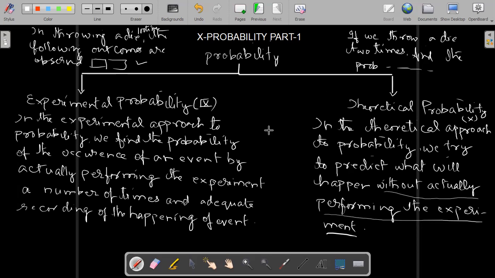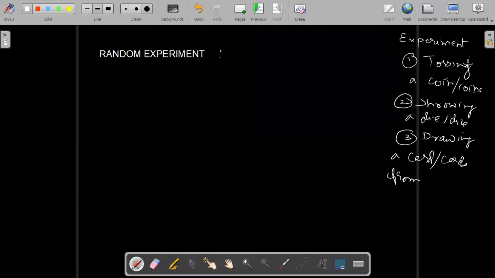So that is the main difference between experimental probability and theoretical probability. In probability, we are going to do theoretical probability. If we toss a coin, two coins, 100 coins, what will be the probability of getting this event? If we throw a die or two dice, what are the possible outcomes?